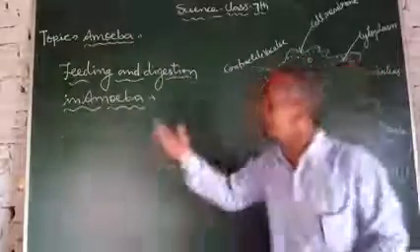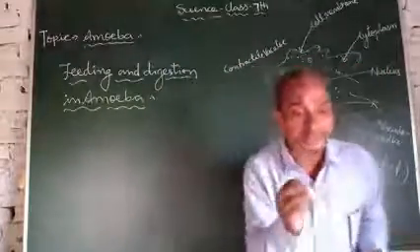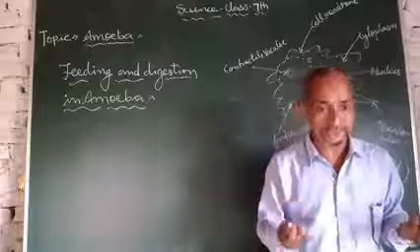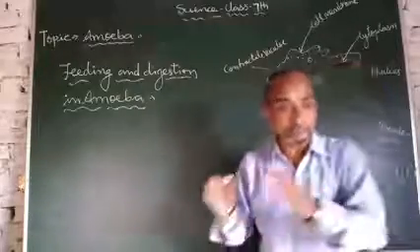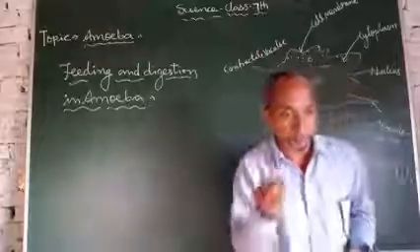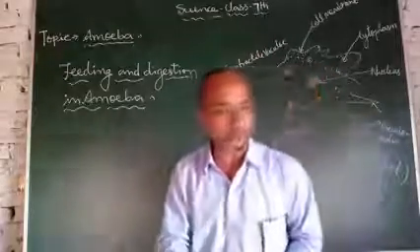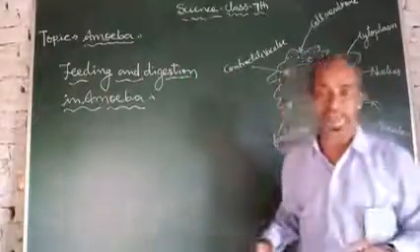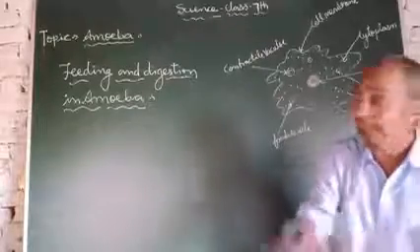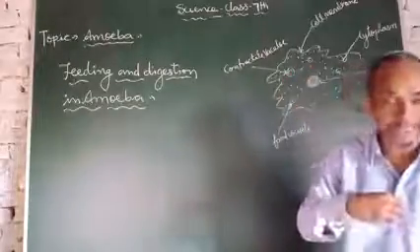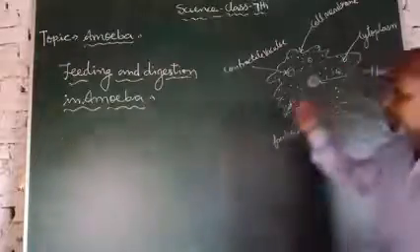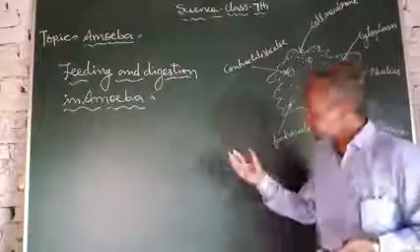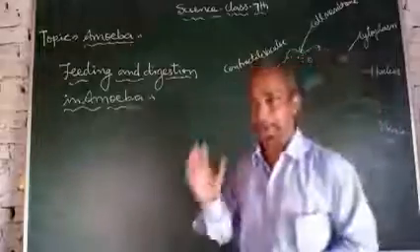But what is the difference between the amoeba and the human digestive system? The difference is that amoeba has no mouth and digestive organs, whereas human beings have a mouth for ingesting food and a digestive system made up of many organs. These are the differences between the amoeba and human digestive systems.